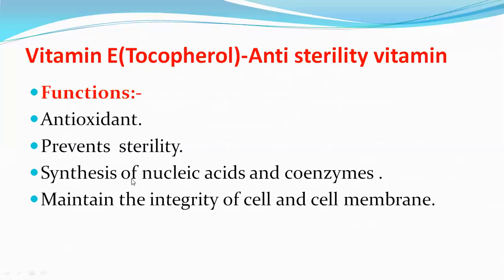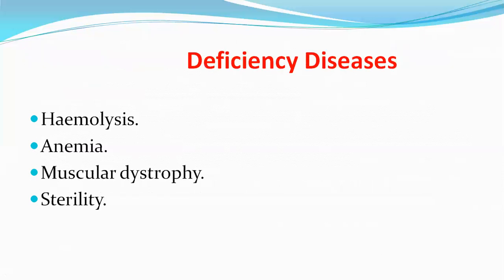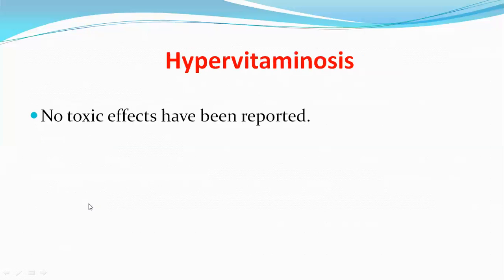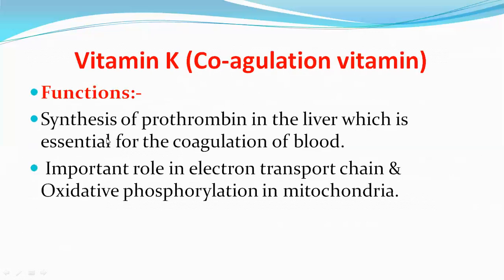It is also required for the synthesis of nucleic acids and coenzymes. It maintains the integrity of cell and cell membrane. So these are the functions of vitamin E. Deficiency diseases. The deficiency of vitamin E leads to hemolysis, that is breakdown of RBC cells, anemia, muscular dystrophy, sterility. Next one is hypervitaminosis. No toxic effects have been reported.